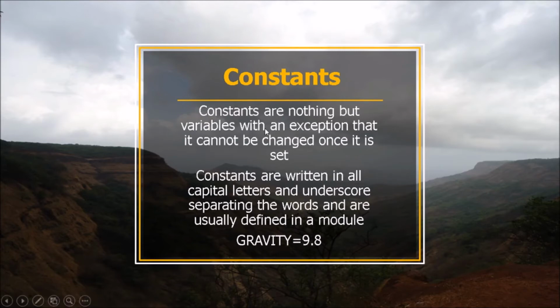Constants. Constants are nothing but variables with the exception that they cannot be changed once set. Constants are written in Python in all capital letters with underscores separating the words and are usually defined in a module. So generally we define them using capital letters within a module. For example, GRAVITY = 9.8. This is the acceleration due to gravity on Earth. So this is gravity defined as a constant.